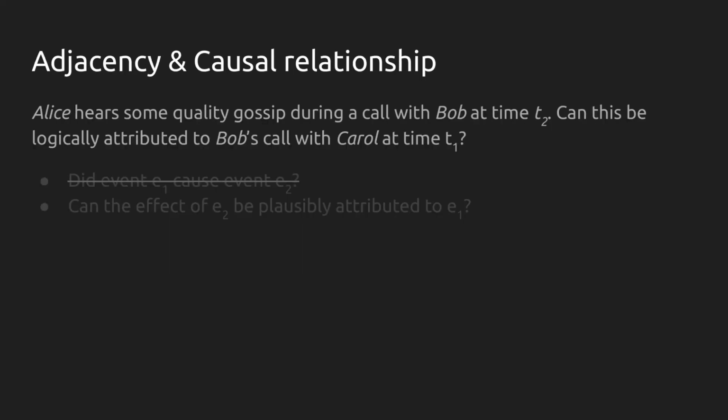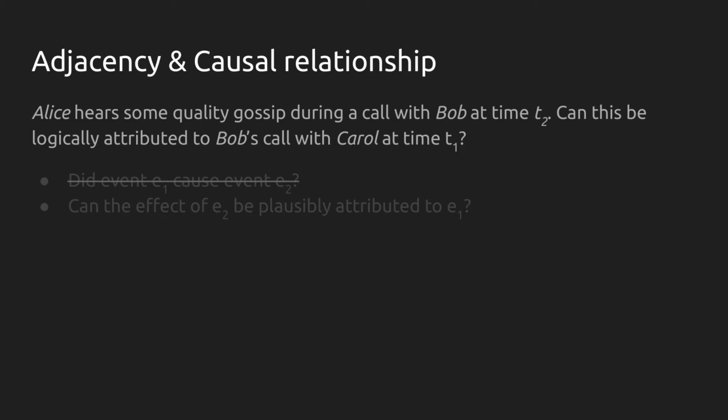So how did we change that? First, we need to define some stuff. Let's say event E1 is adjacent to event E2 if they share at least one node and E1 takes place before E2. Of course, you can very easily extrapolate this definition for other types of temporal networks.